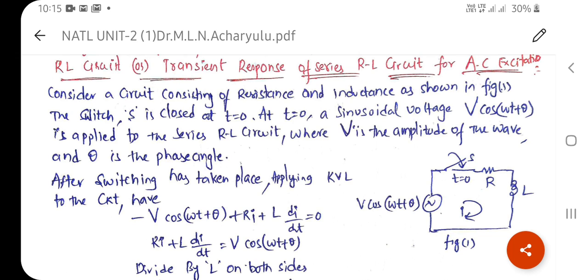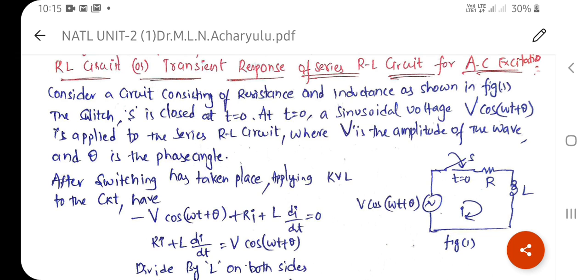If we consider a circuit consisting of a resistance and an inductance as shown in the figure, which is a series RL circuit, and S is closed at t equal to 0, a sinusoidal voltage V cos(omega t plus theta) is applied to this closed circuit. After switching has taken place, at t equal to 0 plus, we apply Kirchhoff's voltage law to this circuit. Then the algebraic sum of the voltages is equal to 0.